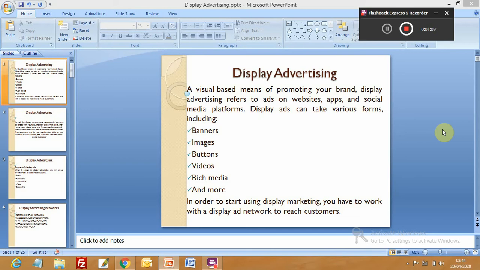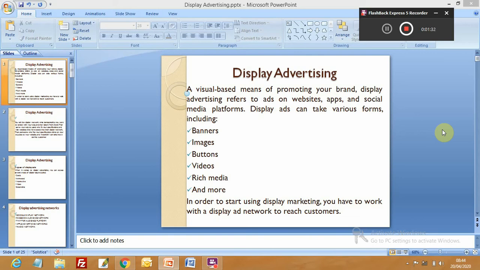Display advertising refers to ads on websites, applications, mobile apps, social media platforms, right? Display advertising can be on any platform, like any website, any app, any social media platform.